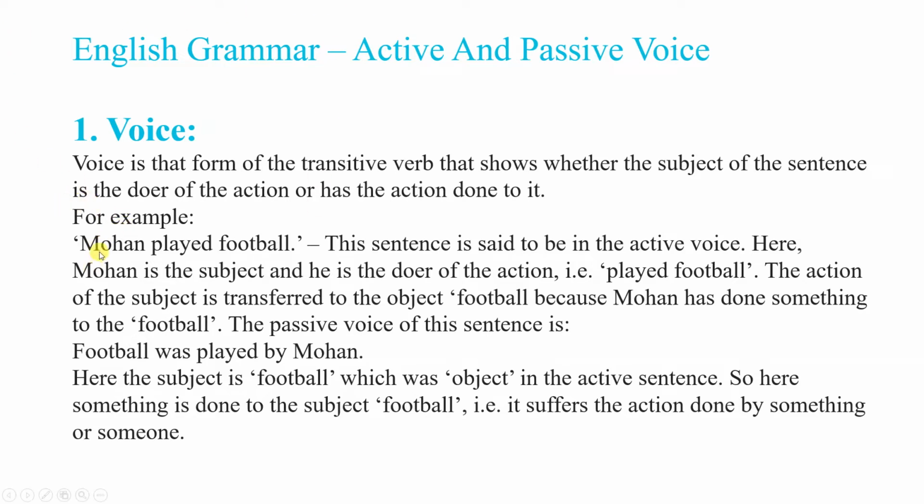So the first difference between active and passive voice: the object becomes the subject while making it passive voice. In active, the subject comes first. In active, Mohan is the subject and football is the object, but in the passive sentence football becomes the subject and Mohan is the object. So here the subject is football, which was the object in the active sentence. Something is done to the subject, that means football. It suffers the action done by something or someone, that is Mohan.